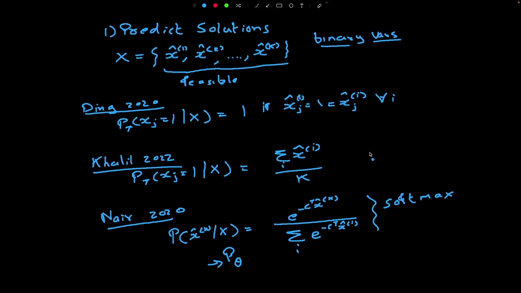Something where we cannot make a decision is when this probability is closer to 0.5. And the third one is kind of similar to this approach, except that it is also taking the objective into account.